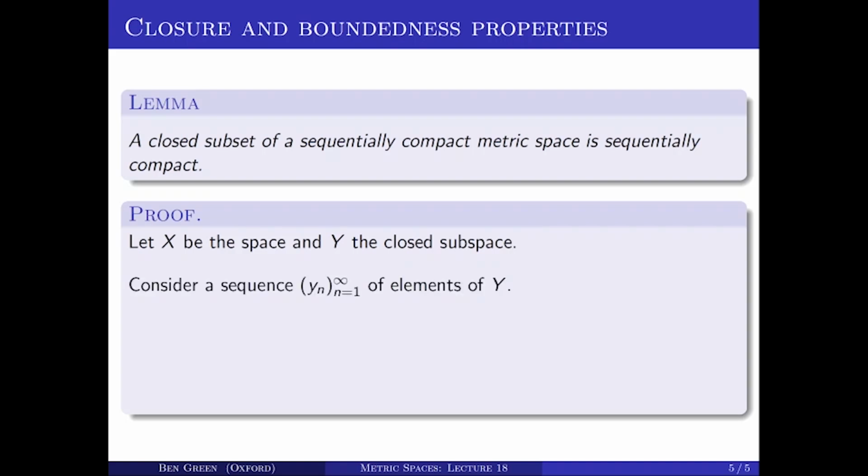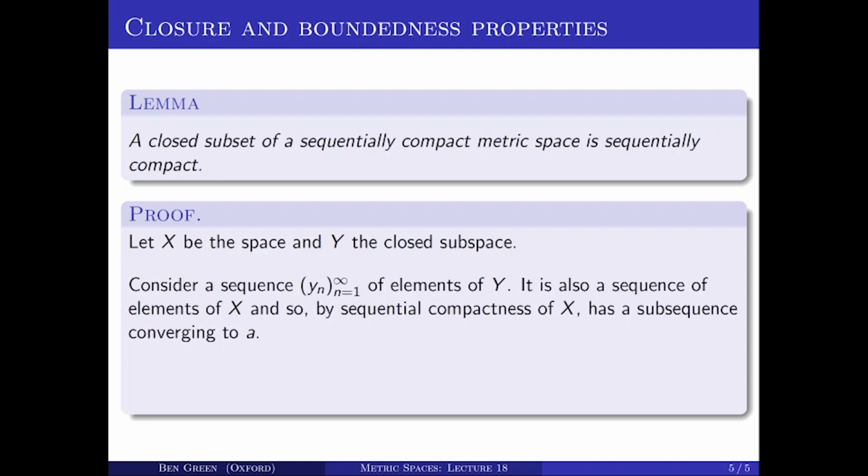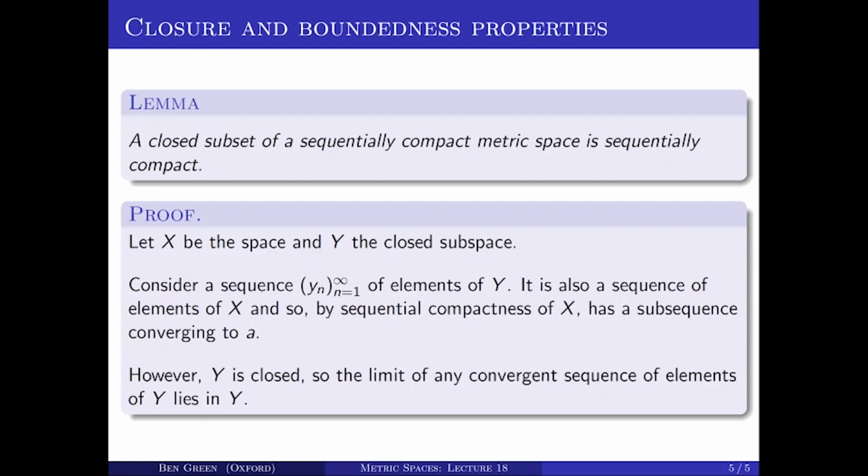Let's take a sequence y_n of elements of big Y. You can also think of it as a sequence of elements of big X. And X is sequentially compact, and therefore this sequence has a convergent subsequence. Let's say it has a subsequence converging to A. But Y is closed, and the limit of any convergent sequence of elements of Y therefore lies in Y. And so this A, in fact, lies in Y. So what I've shown is that for an arbitrary sequence of elements of Y, it has a subsequence which converges in Y. Therefore, Y is sequentially compact.